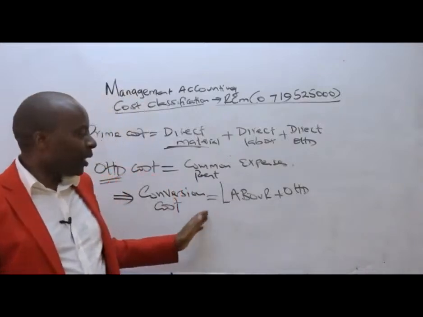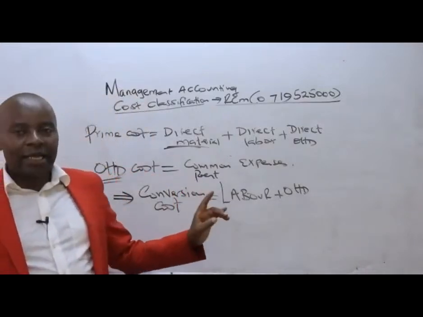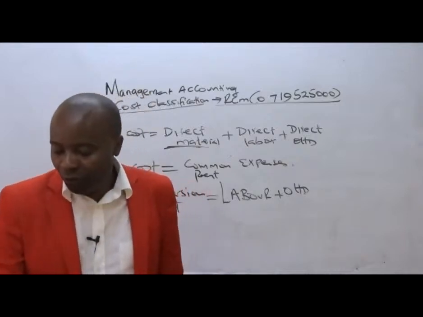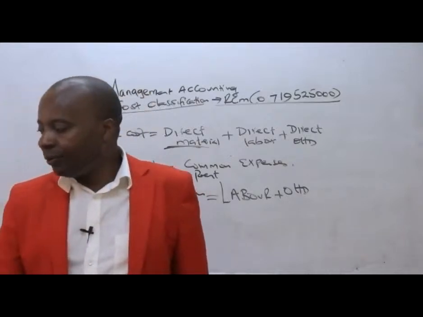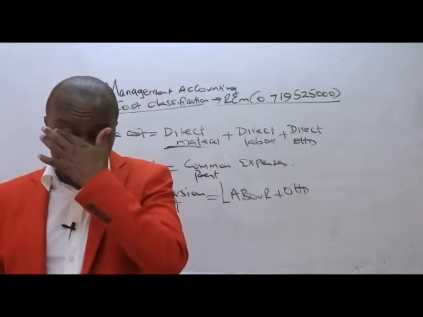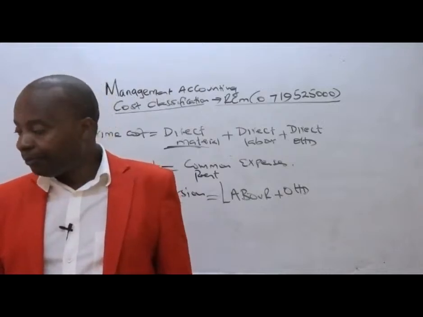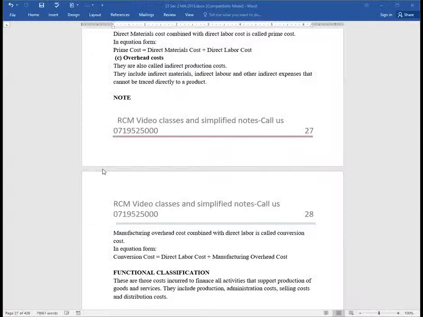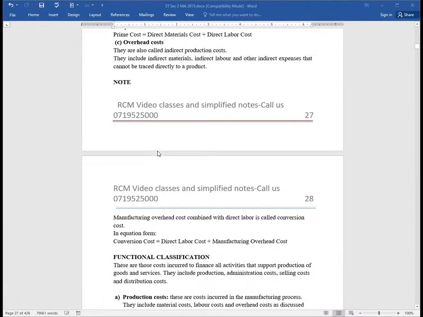So very importantly, for us to understand this from the word go: we can classify costs in accordance to whether they are manufacturing or non-manufacturing.